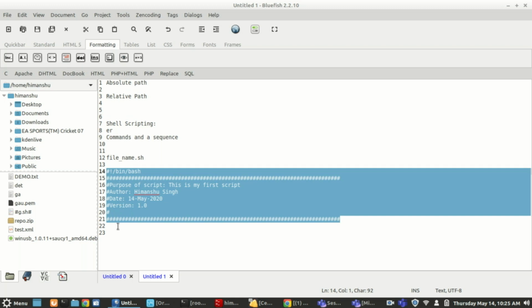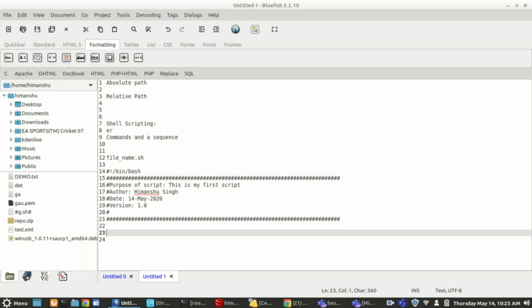Now let's say I want my command to do something. If I want to make a new directory, let's say May 2020, in my home directory, what command should I write? mkdir. So where should it be?